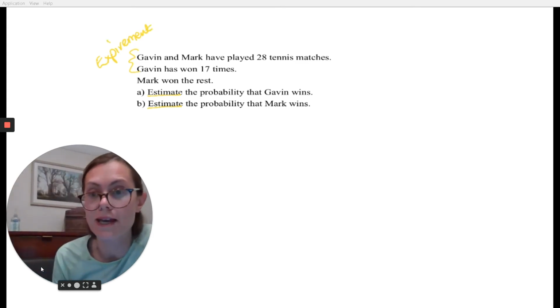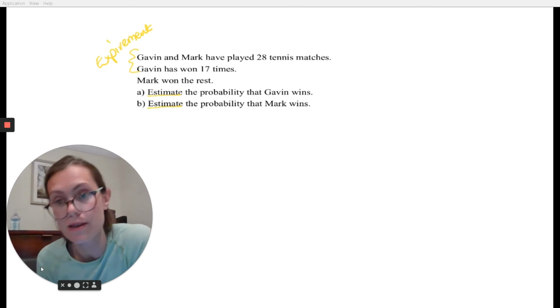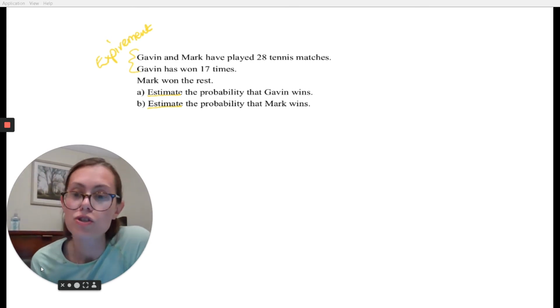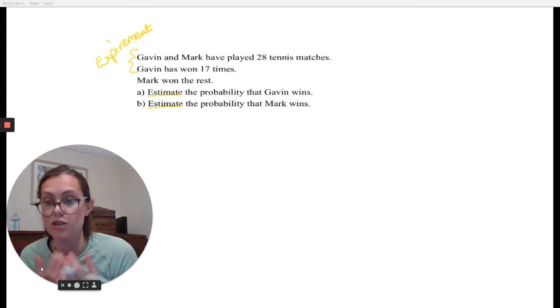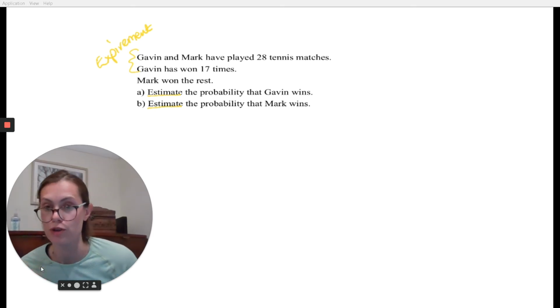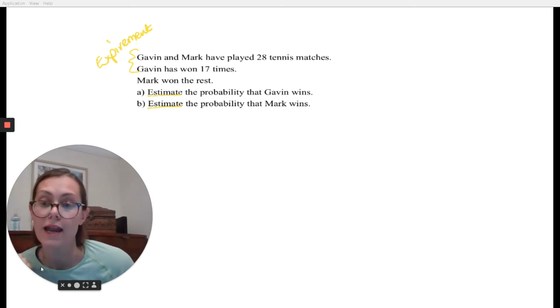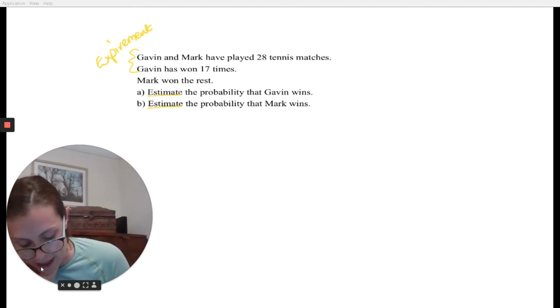The experiment is they've played 28 times so far, and from that experiment, Gavin has won 17 times. So in our experiment, we can make estimations, just like in science. When you do an experiment, you can make hypotheses and predictions, but you might not know fully, 100%, that it's true. That's why the question says estimate, and it means you have to use the data from your experiment to work it out. Everything else stays the same.